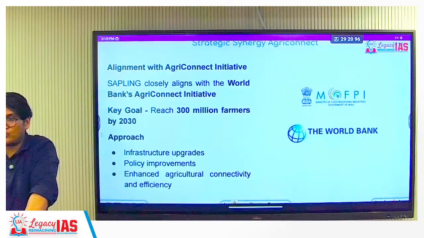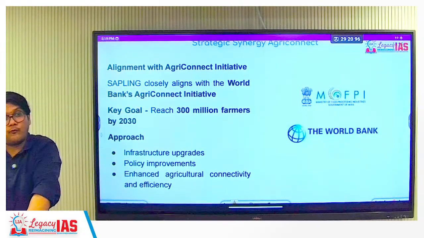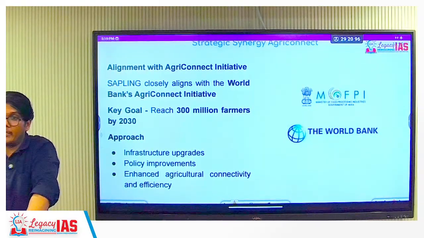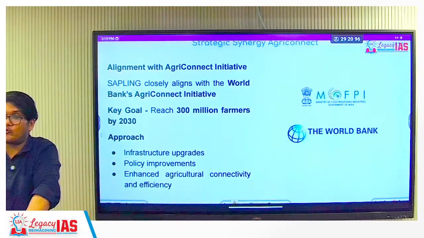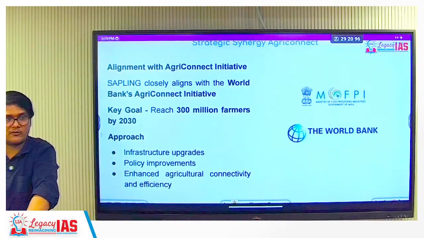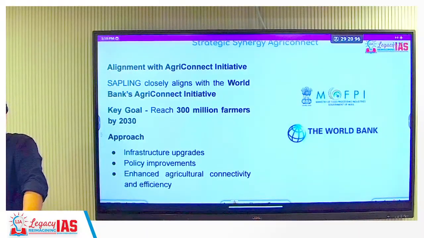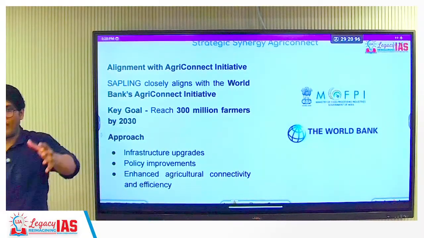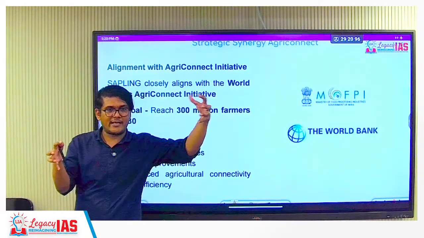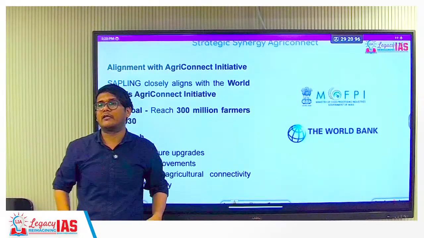Basically, agriculture should not be isolated. It should be linked to food processing organizations, and to other corporates and industries which can process mangoes into, let's say, squashes, juices, drinks, etc. When agriculture has this connectivity, the farmer will also get the benefit.